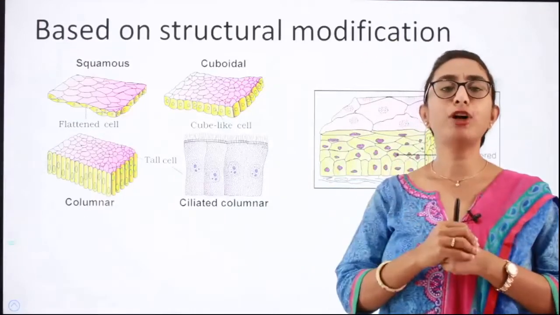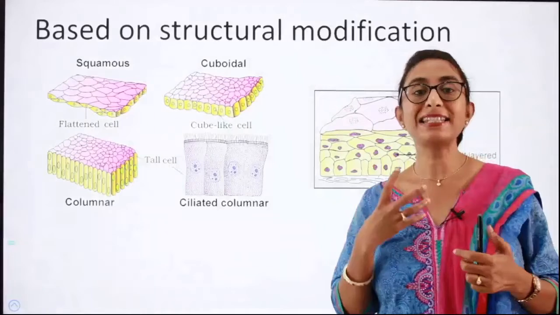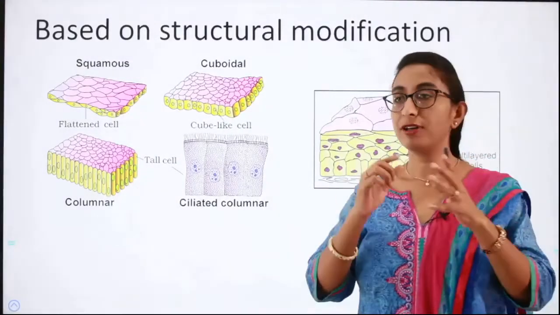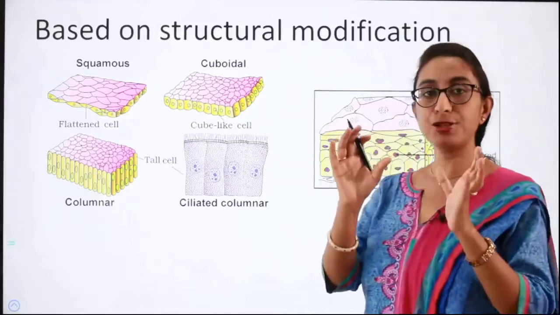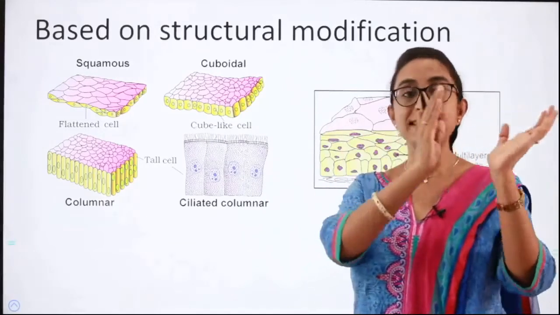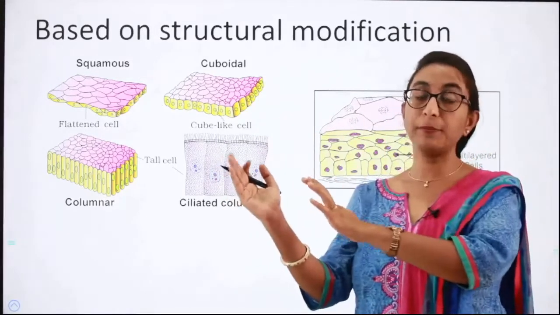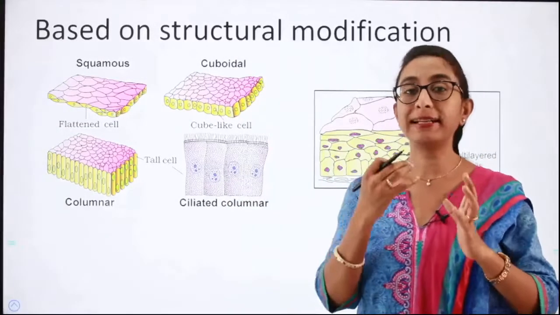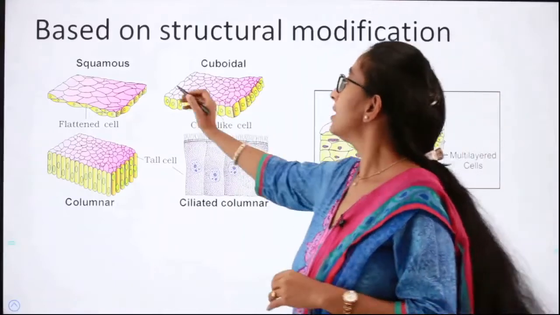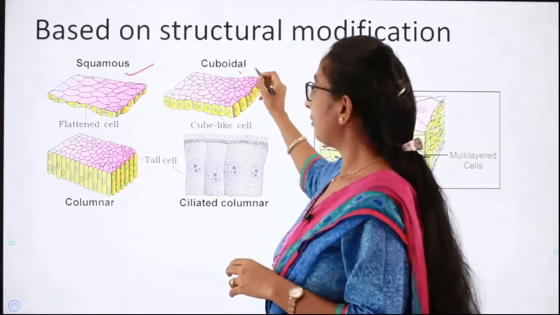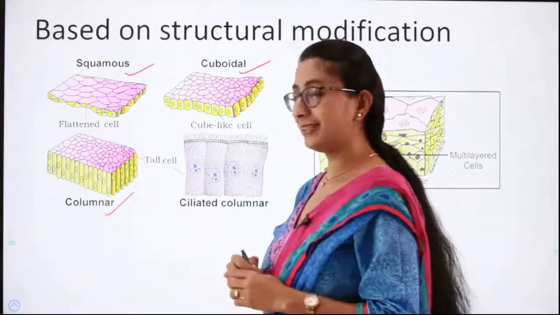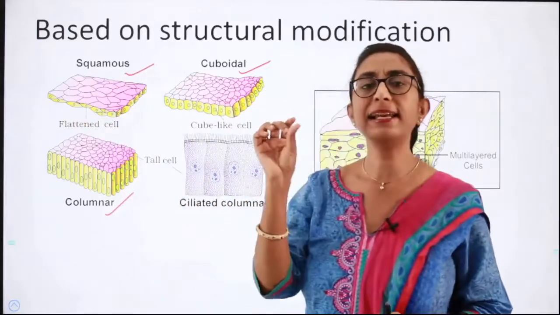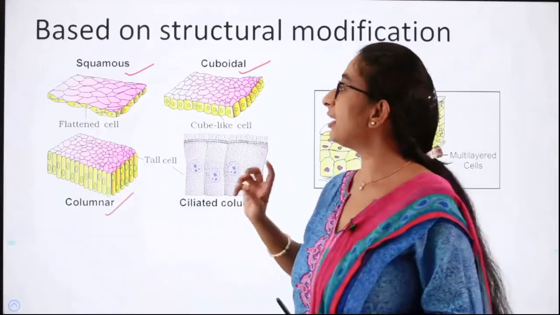Based on the structural modification, we can again classify simple epithelium into different types. So first I told you we have epithelial tissue. Under epithelial tissue we have simple epithelium and compound epithelium. Under simple epithelium, based on the structural modification, we can classify simple epithelium into squamous epithelium, cuboidal epithelium and columnar epithelium. Okay, so squamous epithelium means a single layer of epithelial cells having irregular